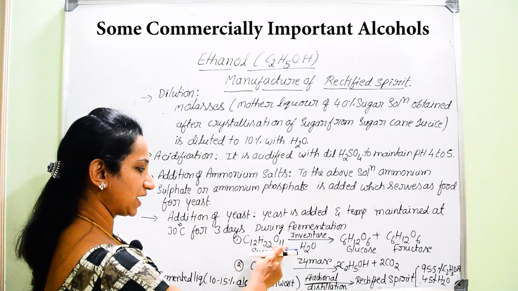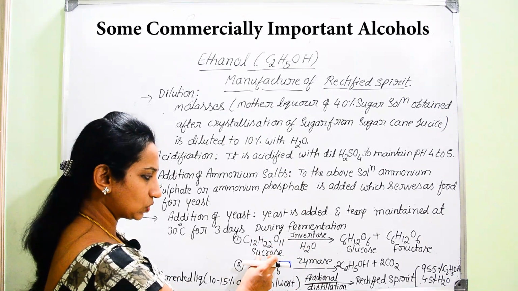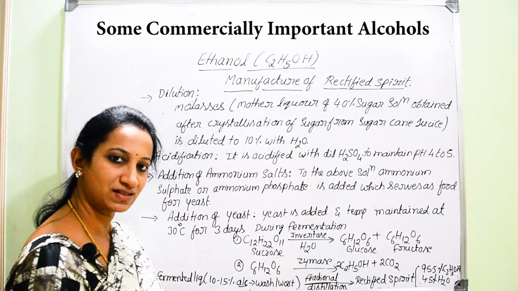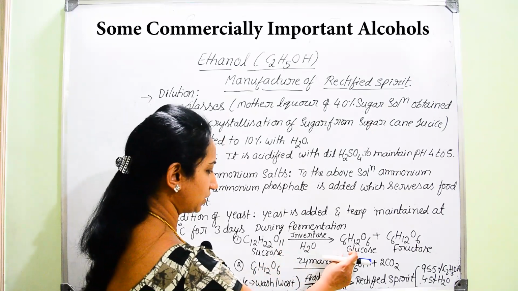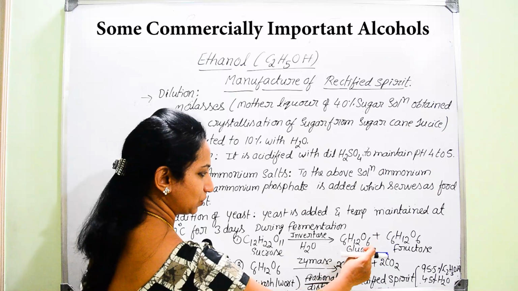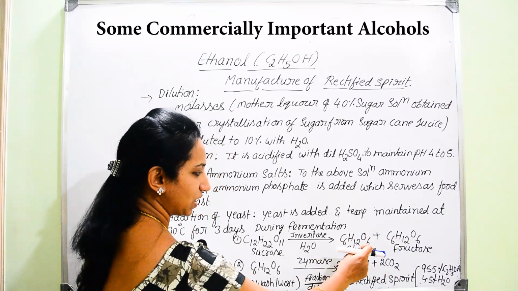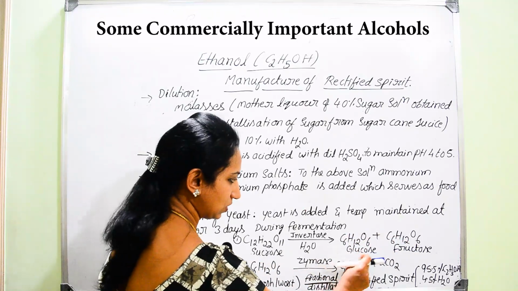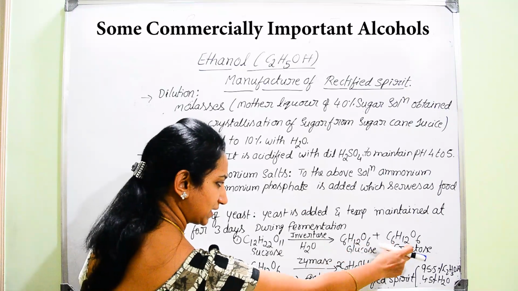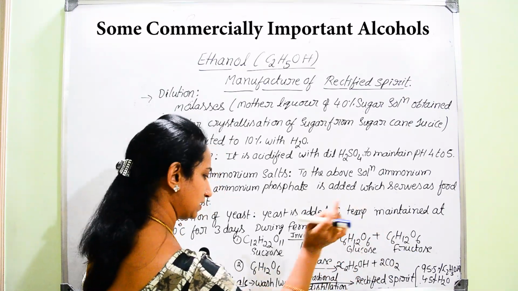The first reaction is C12H22O11, that is sucrose, which on hydrolysis in the presence of the enzyme invertase breaks into two simpler monosaccharide units, glucose and fructose. Both have the same formula, C6H12O6.